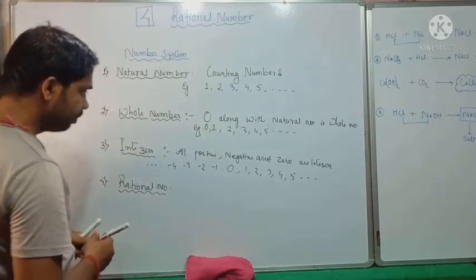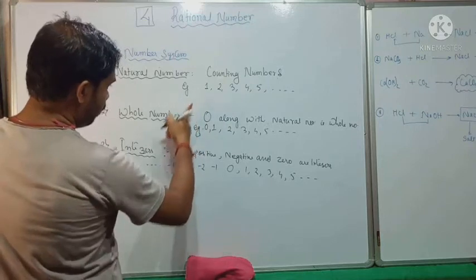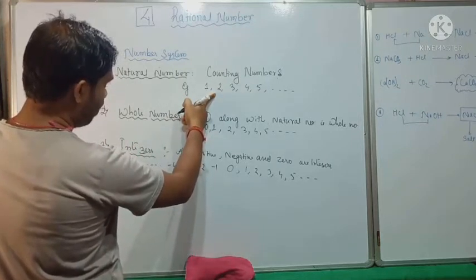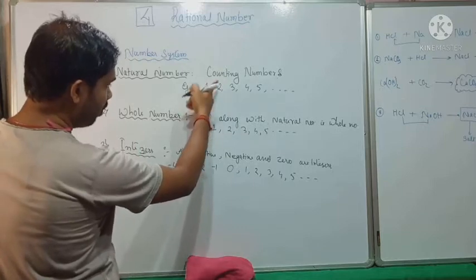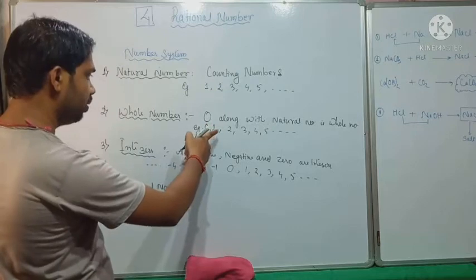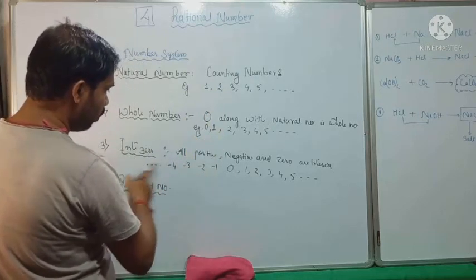So let's see. We have whole number because we had trouble with natural number. There are some results which cannot be obtained from there. Again, we have some trouble with whole number because some results cannot be obtained from whole number. Now what is the trouble with this number system?